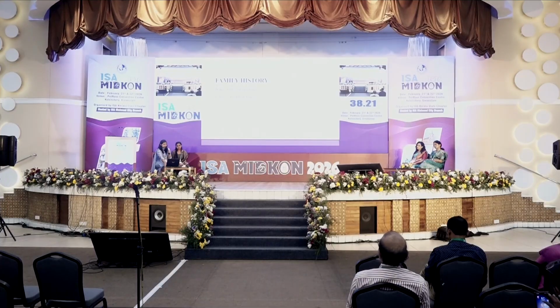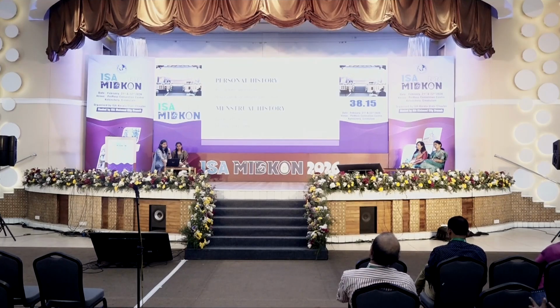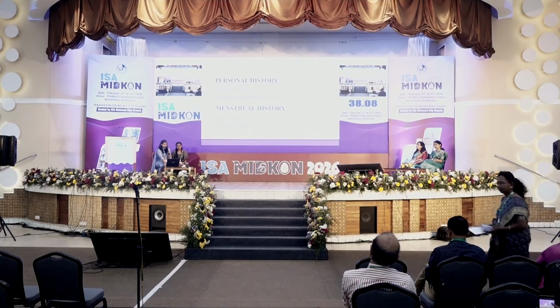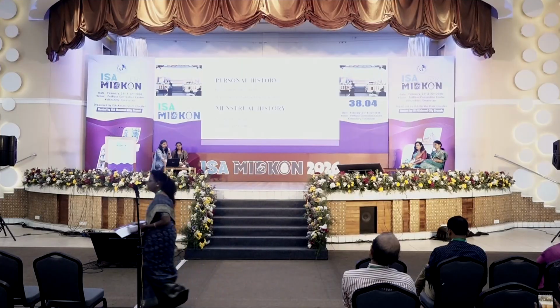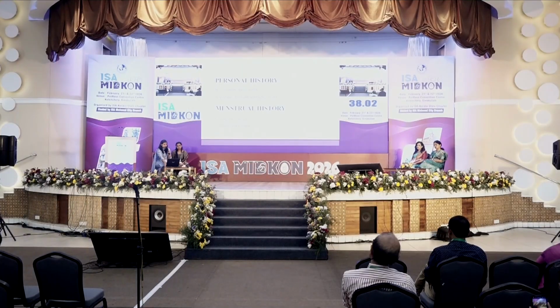Family history. Her mother had a history of hypertension. No history of coronary artery disease in the family. Personal history. She is a vegetarian with normal appetite, adequate sleep, and her bowel and bladder habits normal. Menstrual history. She attained menopause at 48 years of age. No history of oral contraceptive pills or hormonal replacement therapy.